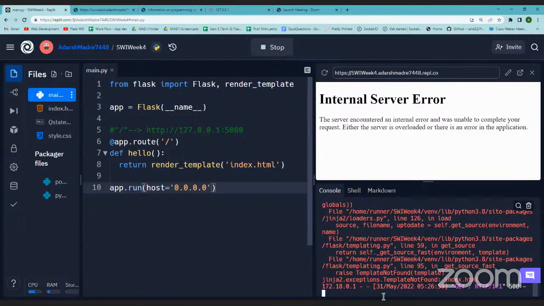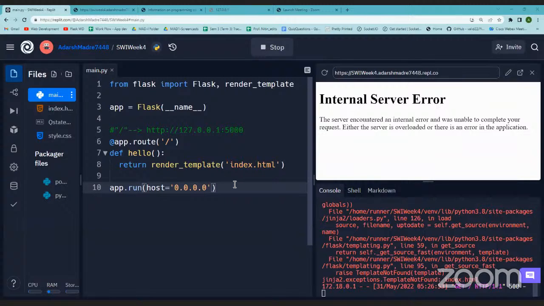Yeah, so it is showing some error, right? What is the error it is showing? Just let me write this. Yeah, so it is saying Jinja2 exceptions TemplateNotFound. It is showing Jinja2 exception TemplateNotFound. Why is it showing that? There is some template, right?